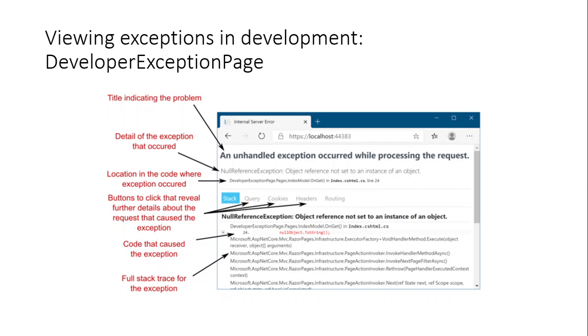For that reason, Microsoft provides the developer exception page middleware, which can be added to our middleware pipeline. When an exception is thrown and propagates up the pipeline, this middleware captures it, and it gives a friendly message.